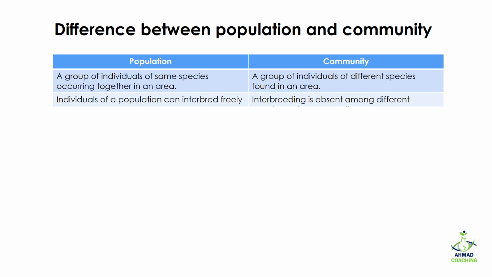In case of population, individuals can interbreed freely and can give birth to babies. While in case of community, interbreeding is absent among different individuals. Why? Because they all belong to different species, so they can interbreed among the individuals of the same species, but with different species they cannot interbreed.